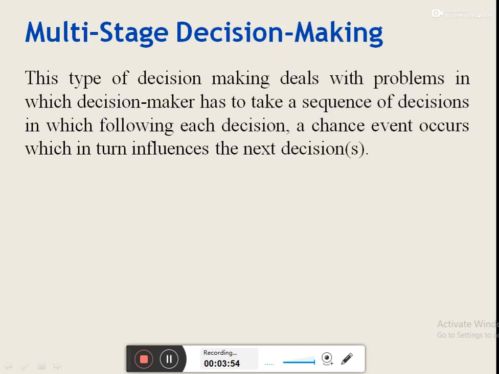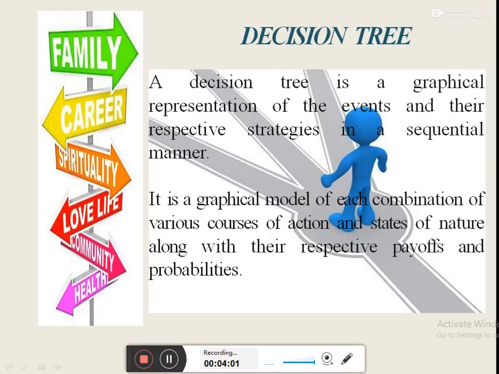The multi-stage decision making problems can be handled very efficiently by using the decision tree technique. A decision tree is a graphical representation of the events and their respective strategies in a sequential manner. So basically, a decision tree represents the various decision stages and their alternatives available with the decision maker at that particular stage in a graphical form.